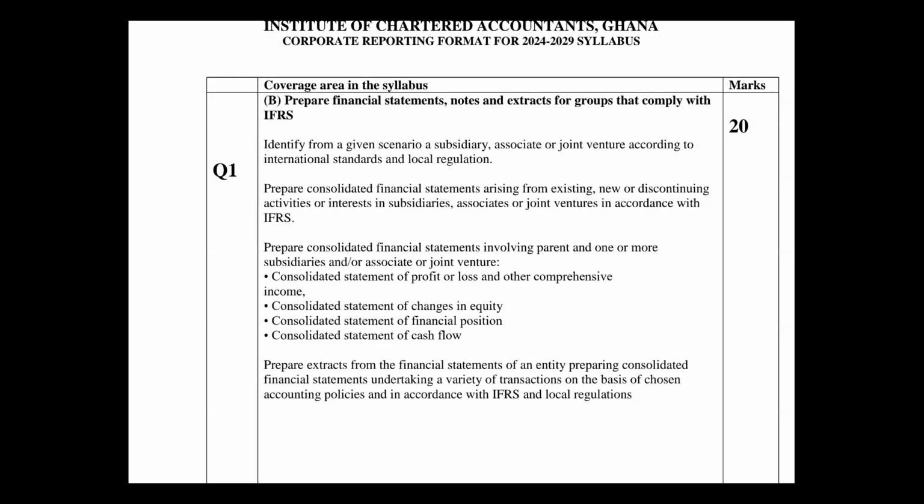ICAG revises the format every 5 years, so every 5 syllabus years. In November 2024, this format came out. By the end of 2029, let's say July 2029, which is exactly 5 years per the structure, this syllabus will end. Then they will generate a new syllabus from November 2029 for another 5 years.